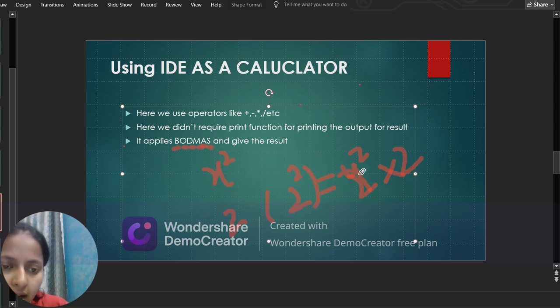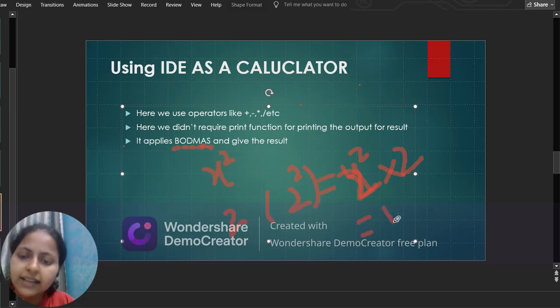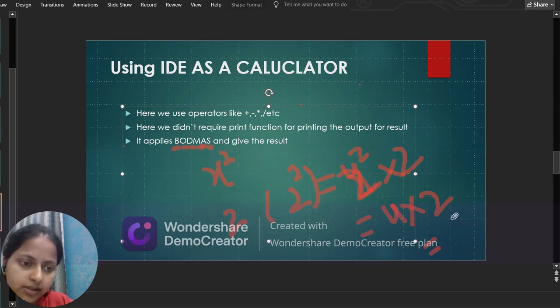So 2 2s are 4, and after that it will be 4. Firstly I have opened the bracket and the material inside is the same. So it will become 4 into 2, which will become 4 2s are 8. So this is the main concept over here. So I would like to erase this and show it in the IDE.